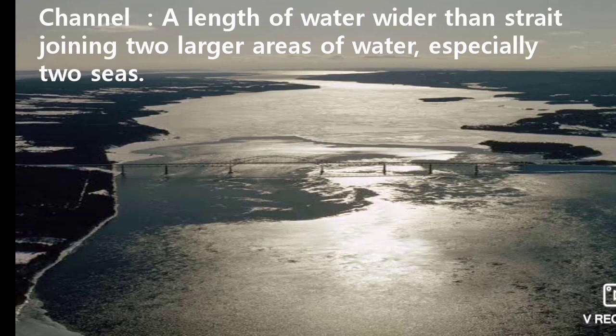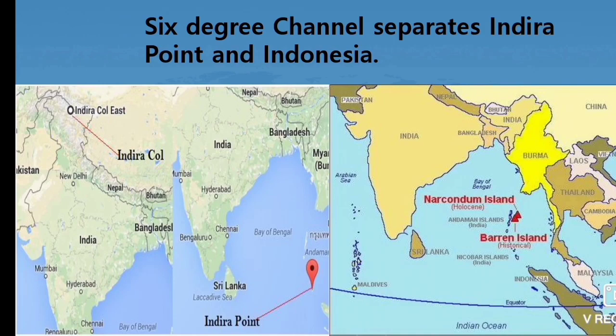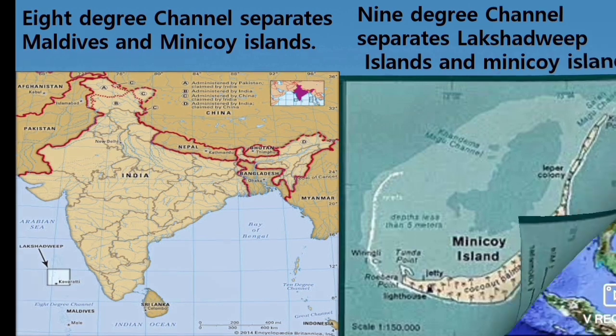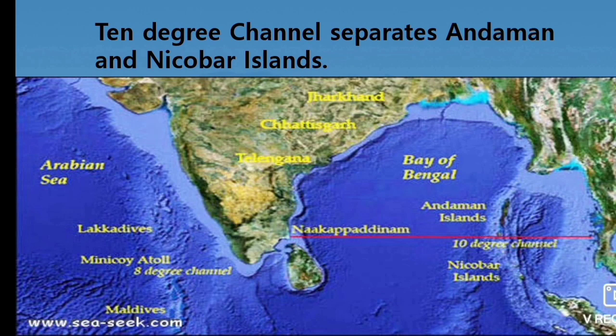Students, next we can see about channel. A channel is a length of water wider than a strait, joining two larger areas of water, especially two seas. Students, do you know the 6-degree channel separates Indira Point and Indonesia? Next is the 8-degree channel, which separates Maldives and Minicoy Islands. Then the 9-degree channel separates Lakshadweep Islands and Minicoy Islands, and the 10-degree channel separates Andaman and Nicobar Islands.